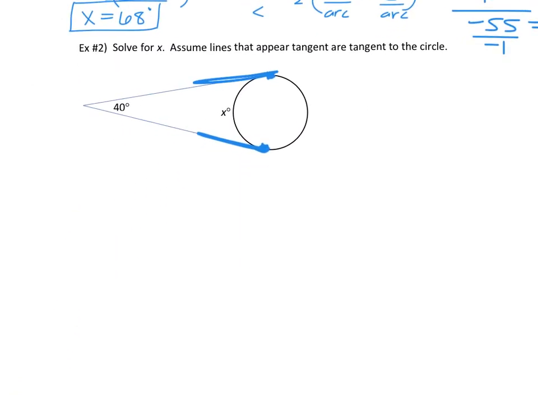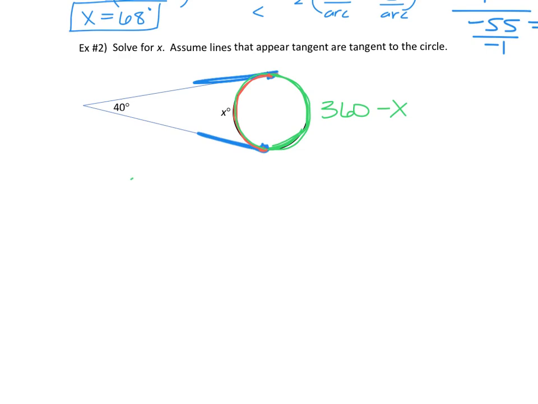What we don't know is the measure of either of our arcs, but we do know that we have a complete circle here. So with those 2 points, this is x degrees, okay? I need to figure out what would this be then. And maybe you have figured that out already. A lot of people are like, oh, it's got to be 360 or it's got to come up with a number. You're not going to have a number here. If a circle is 360 and we know x is over here, this is going to just be 360 minus whatever x is. And that's how we're going to use it to solve for x. Because notice we still only have one variable.